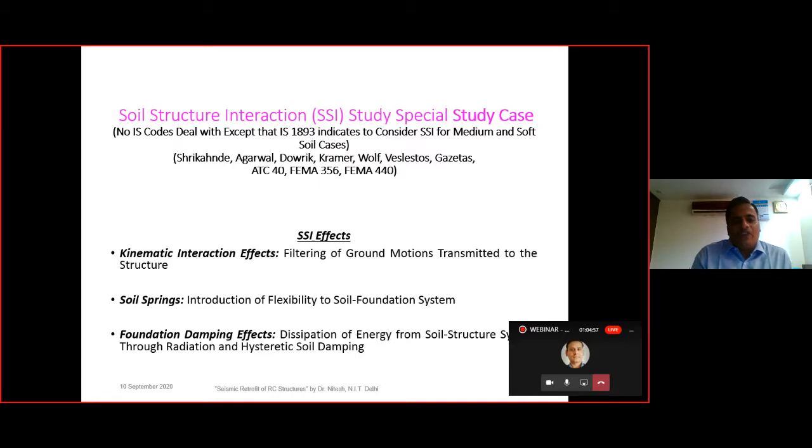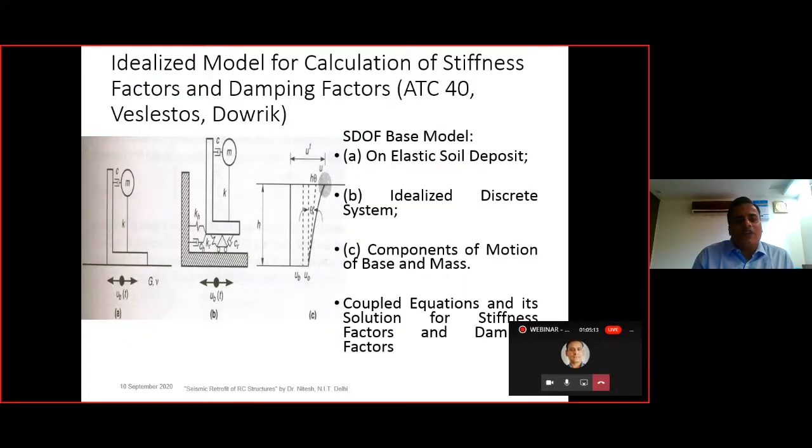If we want to go for the soft soil, then we can go for the soil structure interaction study, that is we can make the base of the structure flexible with the help of certain soil springs. These soil springs are calculated with the formulas given in the code, and these are simplistic models where in place of the rigid base we have provided the spring and the dashpot at the base of the model.